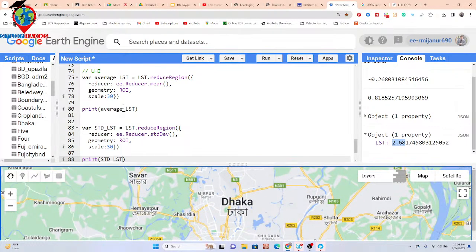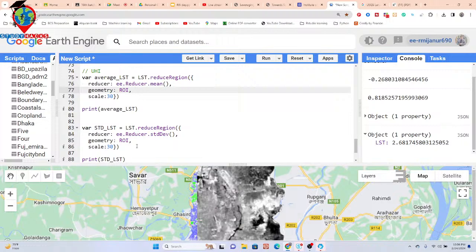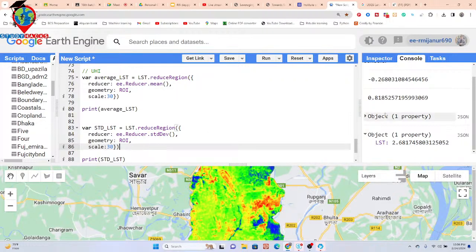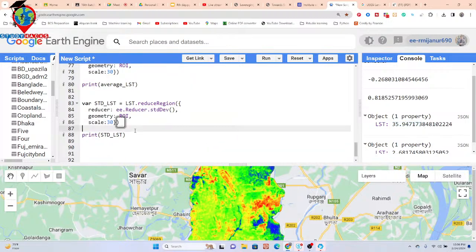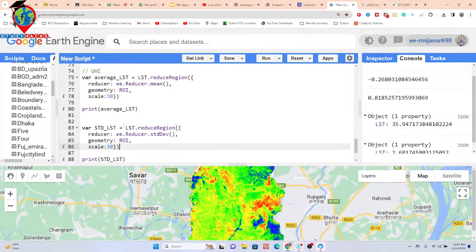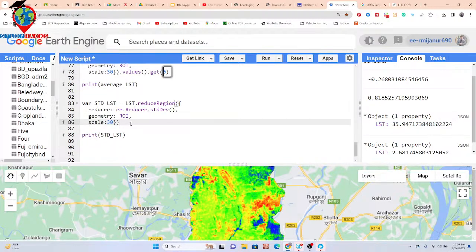So this time I found the average LST as well as the standard deviation LST. Okay, and we get the result as a dictionary. You can see the dictionary. But I want to use this number in my equation. So for that we can simply use a function, suppose values, and I want to extract only the first item, mainly 0 is the first item in this dictionary. Also put here the values and call get only for that first item.